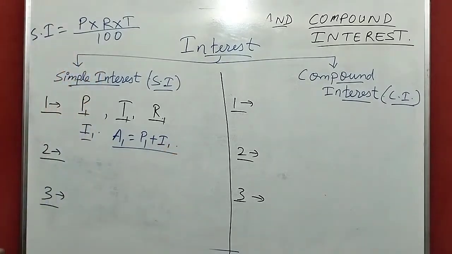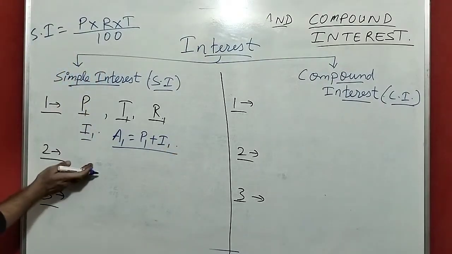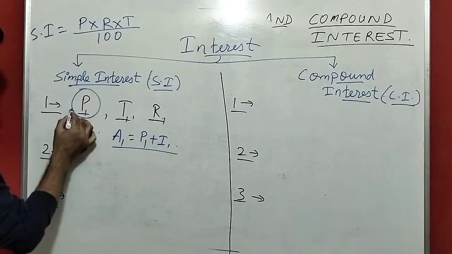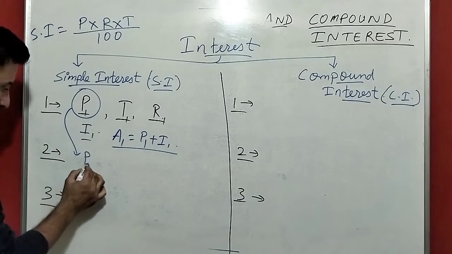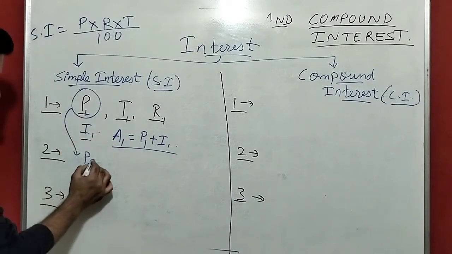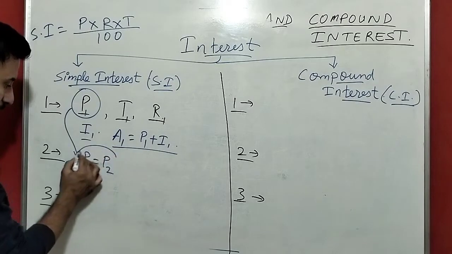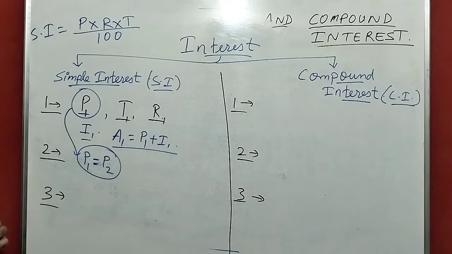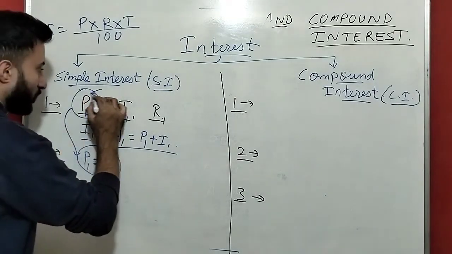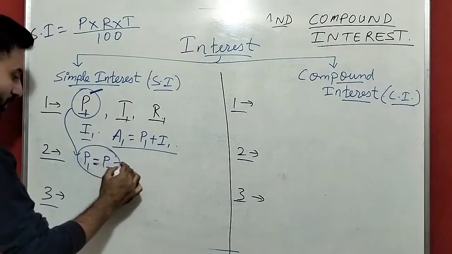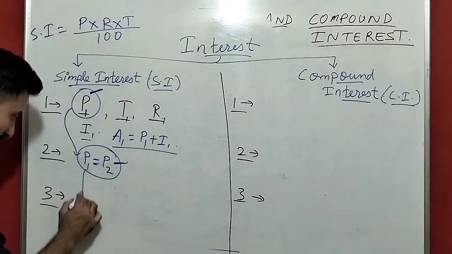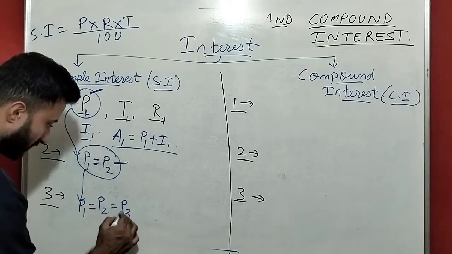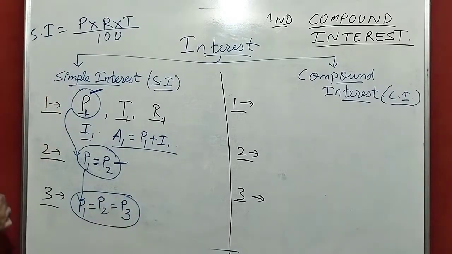We will get the amount for first year. When we go for second year, then this principal will remain same. The P1 principal will remain same as the P2. Means whatever principal we took in the first year, the same principal we have to take for the second year. The same principal will come for the third year. Principal 1 equals principal 2 equals principal 3.